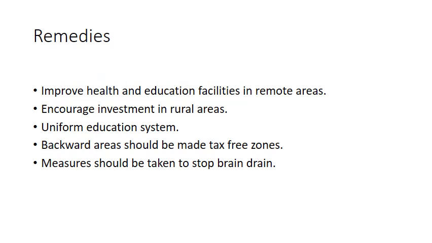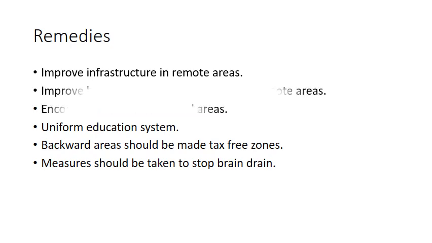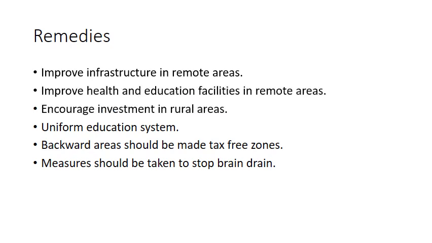They are: improve infrastructure in remote areas, improve health and education facilities in remote areas, encourage investment in rural areas, uniform education system, backward areas should be made tax-free zones, and measures should be taken to stop brain drain. So by these remedies, you could minimize the economic disparity, which is very important to do.